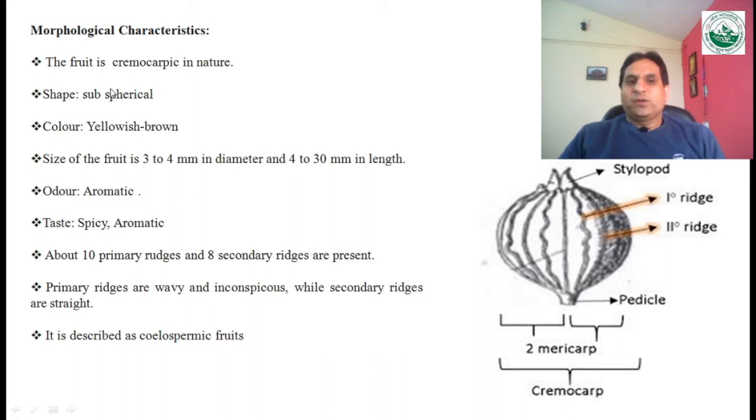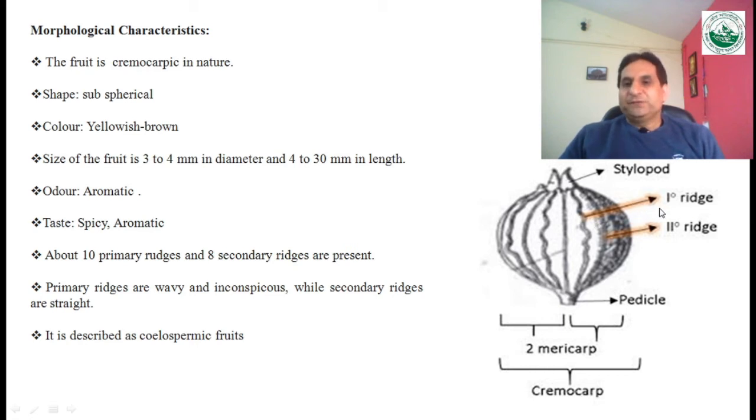If we talk about the shape of the drug, it is subspherical in shape, and the color is yellowish brown. The size of the drug is 3 to 4 mm in diameter, whereas 4 to 30 millimeter in length. Its odor is aromatic, the taste is spicy and aromatic, and there may be 10 primary ridges and 8 secondary ridges present.